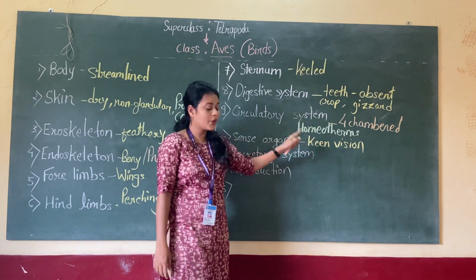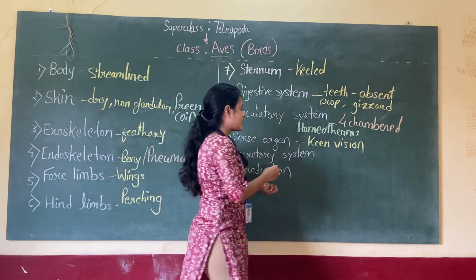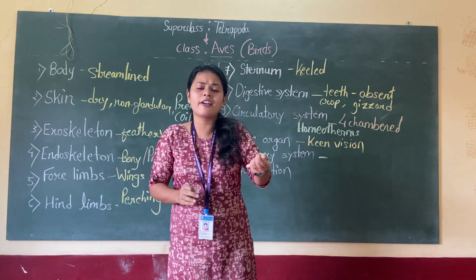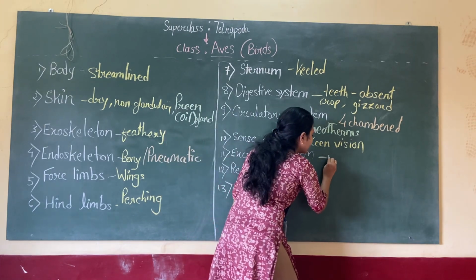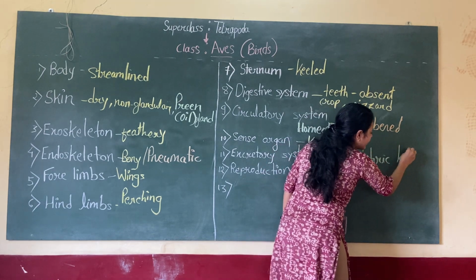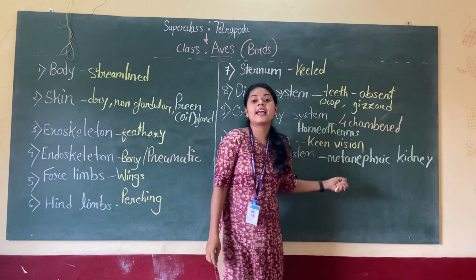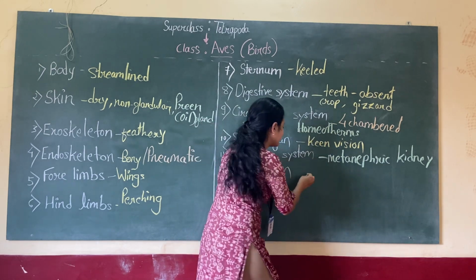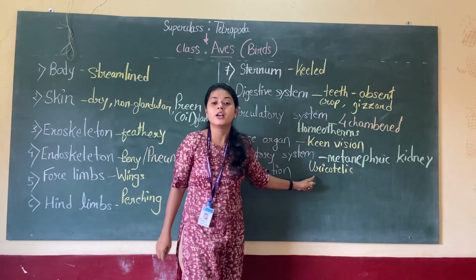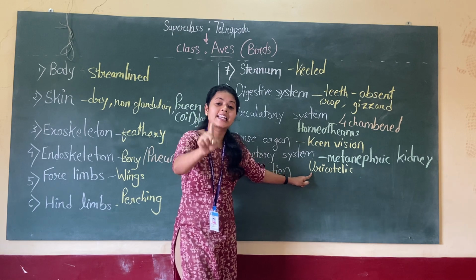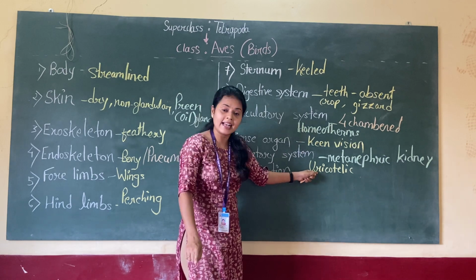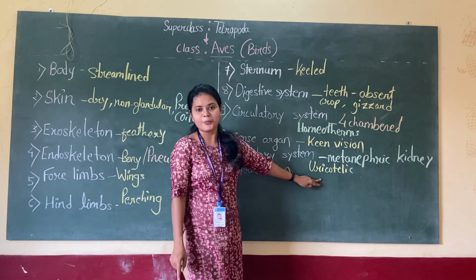Remember this thing. Moving to their excretory system, they have developed kidneys, and the kidney is metanephric. You can remember this. And they are called uricotelic organisms. Uricotelic meaning they excrete uric acid. Remember this thing also. So they excrete uric acid, that's why they are uricotelic.